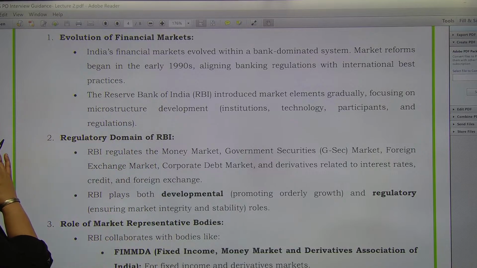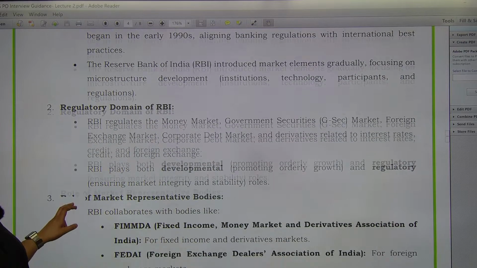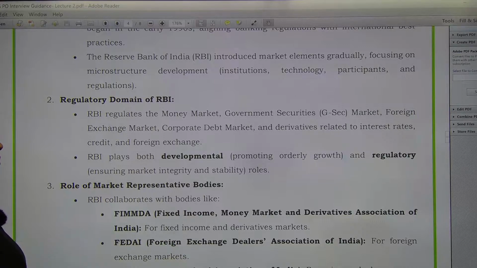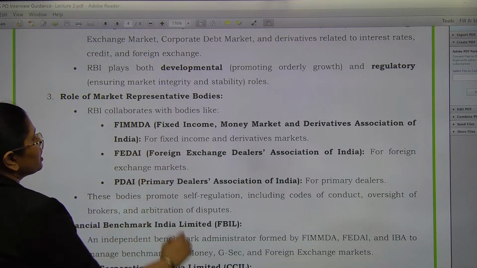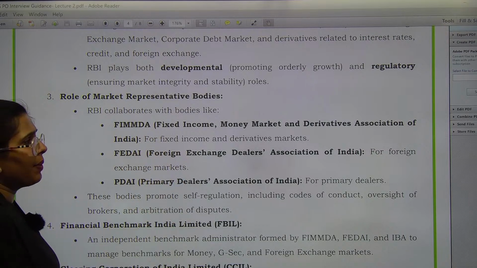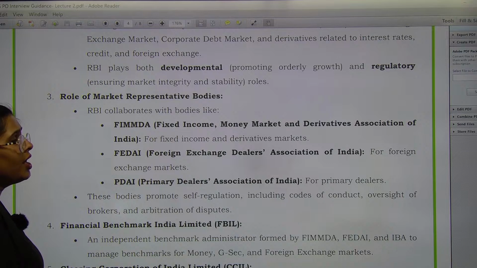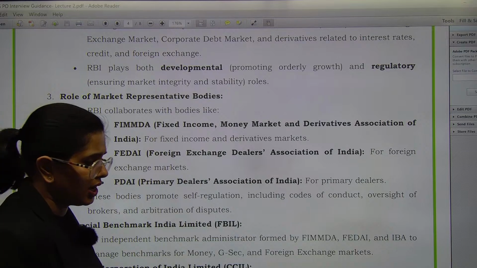So we have RBI regulates money market, government security market, foreign exchange market, as well as corporate debt market along with forex market also. Okay, so over here it coordinates with the market representative bodies. Like for fixed income and derivative market, we have the association FIMDA, Fixed Income Money Market Derivatives Association. For foreign exchange market, we have Foreign Exchange Dealers Association of India.